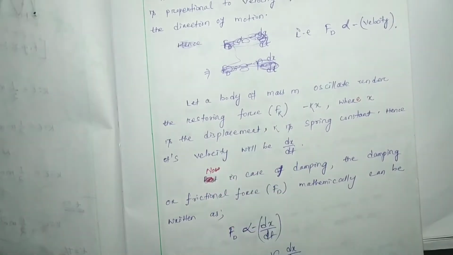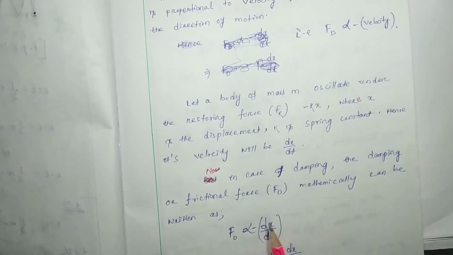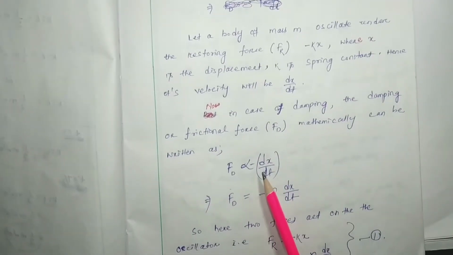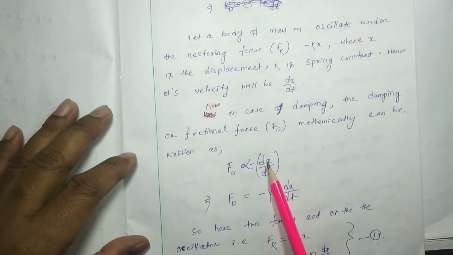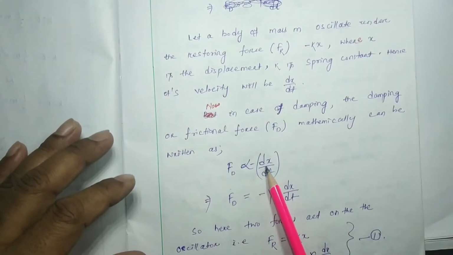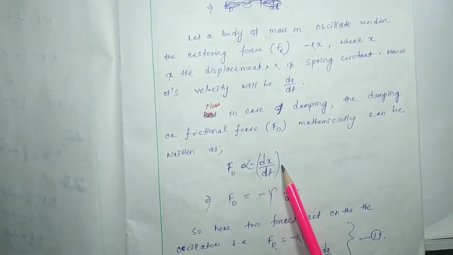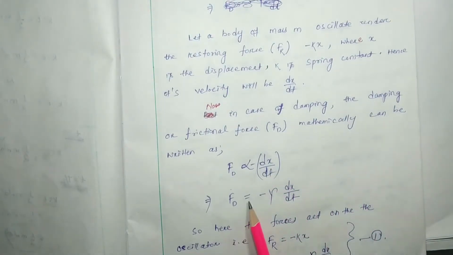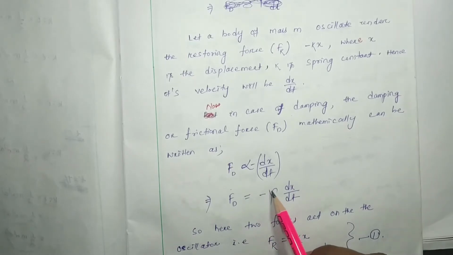Now in case of damping, the damping or frictional force can mathematically be written as Fd is proportional to minus dx by dt, because here dx by dt is considered as velocity. If x is the displacement, obviously the rate of change of displacement will be called the velocity. Fd is written as equal to minus gamma dx by dt.